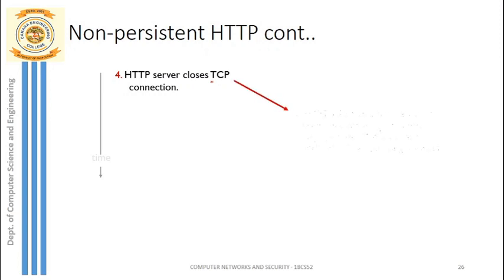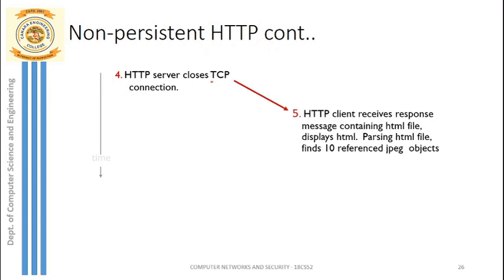So now the HTTP client receives the response message containing the HTML file and displays the HTML page. Parsing the HTML file, it finds 10 referenced JPG objects. So now this was for only one object. Now we have to access 10 more objects. Totally there were 11 objects.